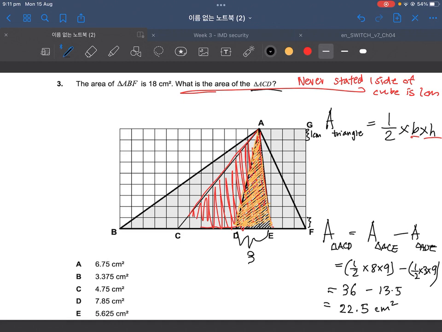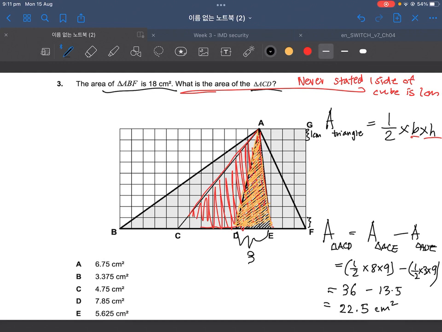Here we come to the first line of the question. Triangle ABF is 18 square centimeters. Now we actually have a use for this statement. At first you might have thought, oh, they're just trying to trick me, it's irrelevant. But in fact, it is relevant. Whenever you see these sorts of questions where there are units involved, but it never states how much one of those units is, you always have to question whether what you're calculating is really what you need.